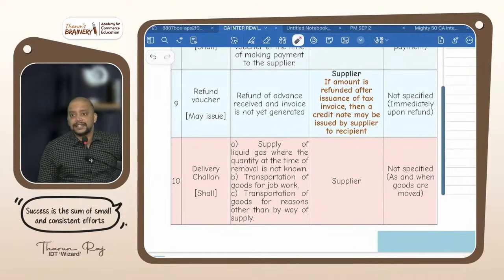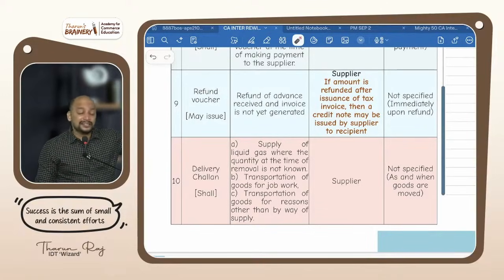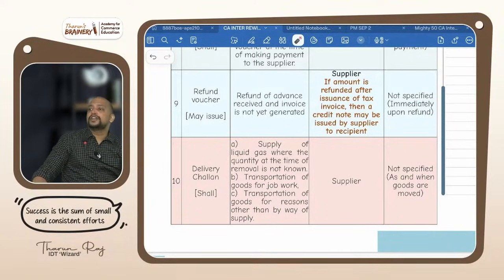Now the booking is cancelled. When the booking is cancelled, what will he do? He will return the entire 1,18,000 to you. But on that advance he would already have paid tax, correct? That's why he will give you a refund voucher, and based on that refund voucher, whatever he already paid, 18,000 on advance, he will get it as a refund. You got it? So what is the document? Refund voucher. Who will give it to whom? Supplier to recipient. When will it be given? Whenever the supply is cancelled.